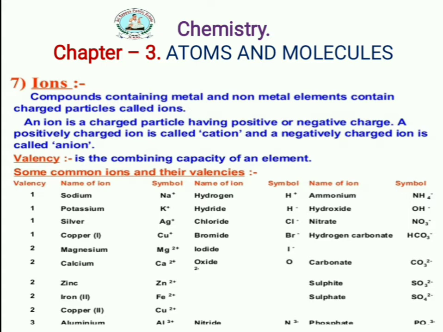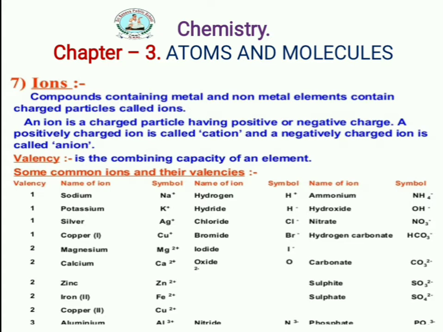Without writing a number, only a plus in the symbol shows monovalency, or single. Clear? Next, potassium has valency 1, and its symbol is K+. Silver has valency 1, its symbol is Ag+, and copper has valency 1, written Cu+.